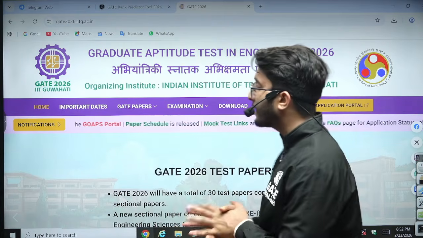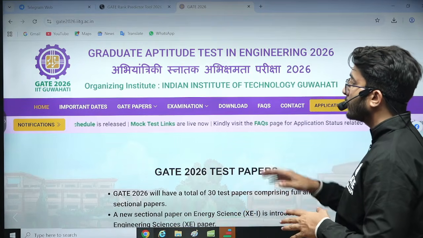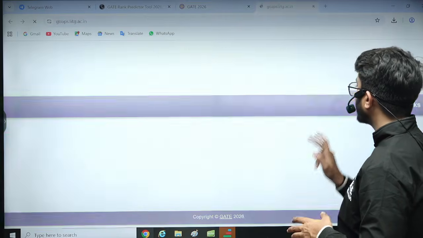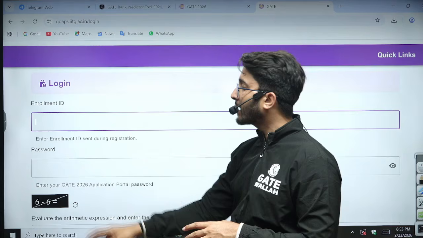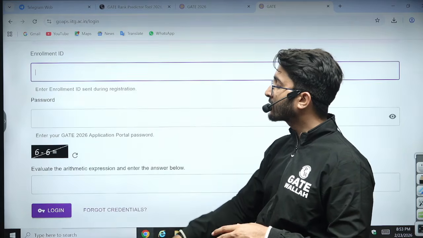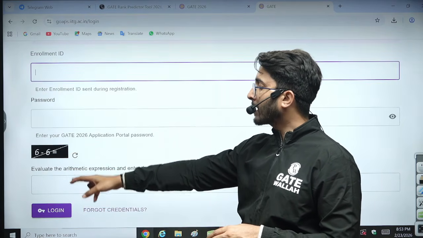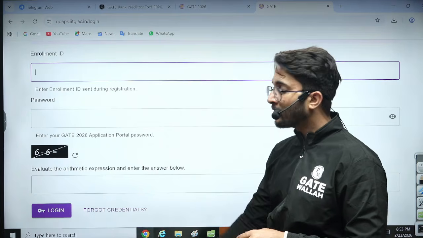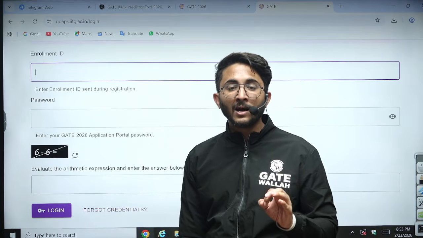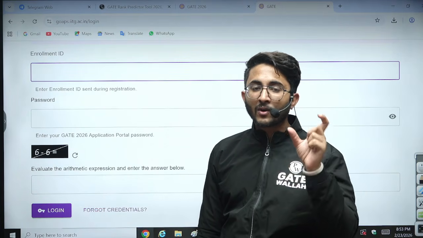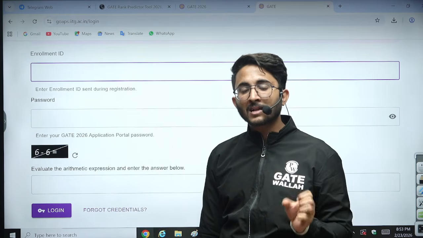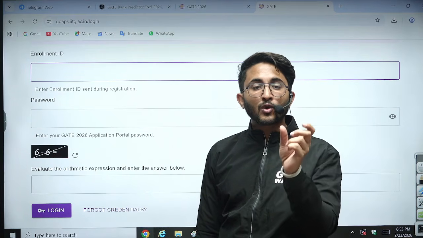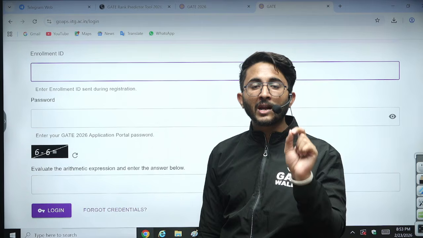So how can you utilize this? First of all, you need to visit the GATE 26 website. Then you need to click the application portal. You need to submit your enrollment ID and password, and then log in. Once you log in, you will land on your individual student portal. Your details are there, and after that the view response tab is there. You need to click on view response.